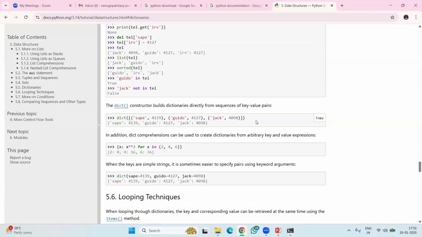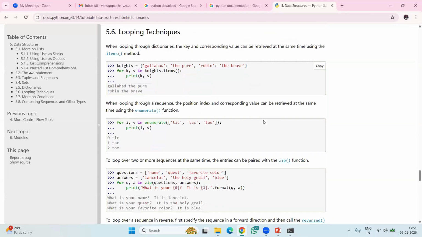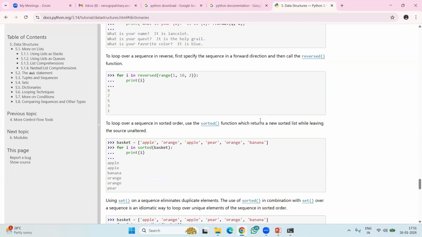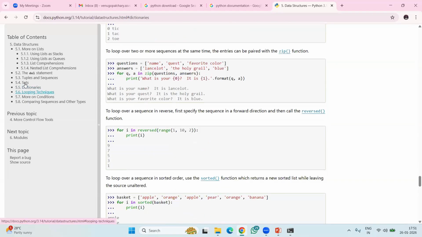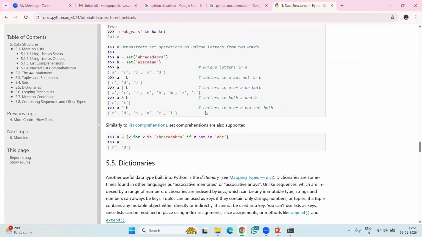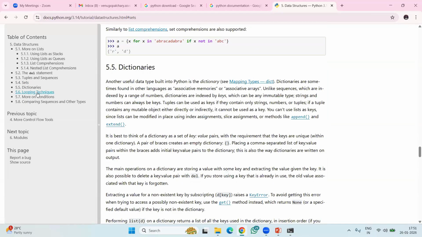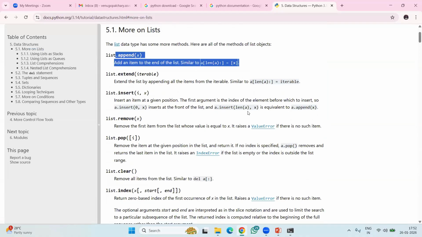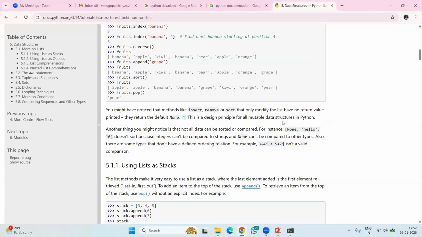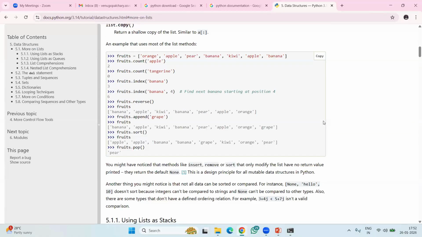You can explore each and every concept here, then sets, list topics, list functions. Definitions, examples, everything A to Z you can find here.